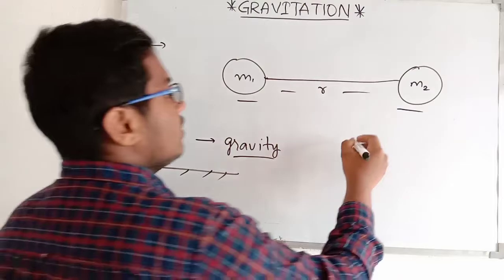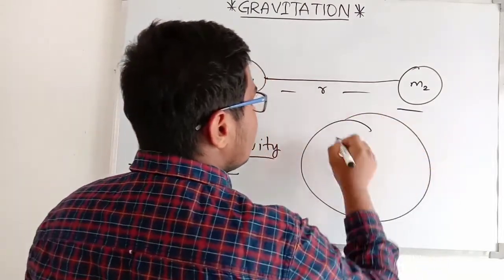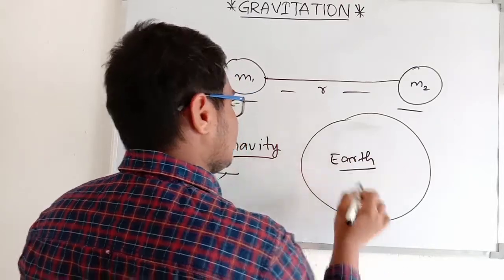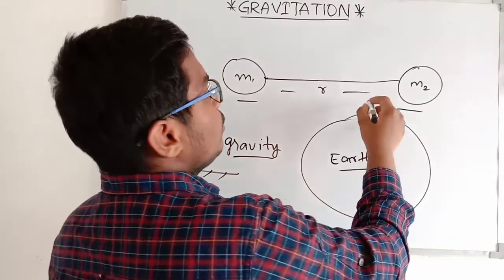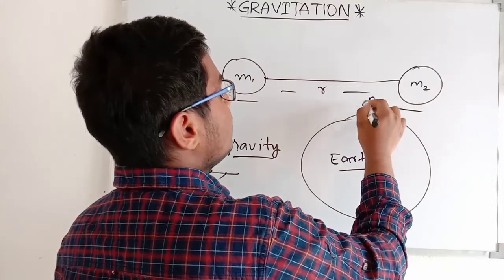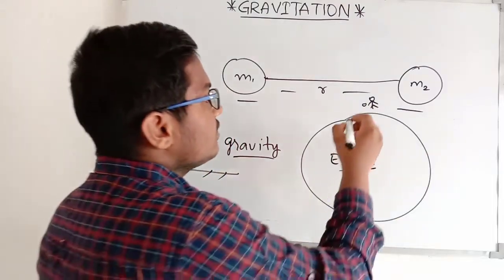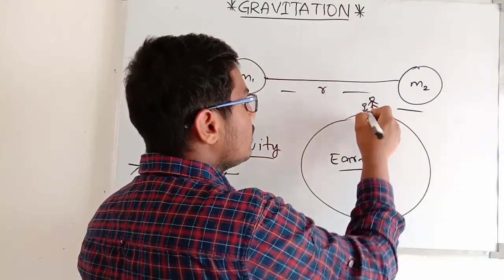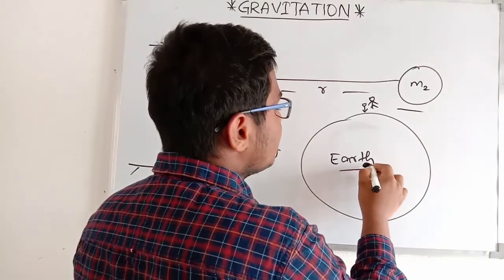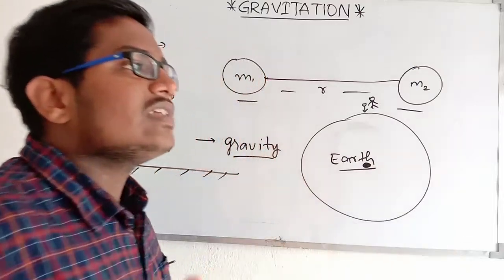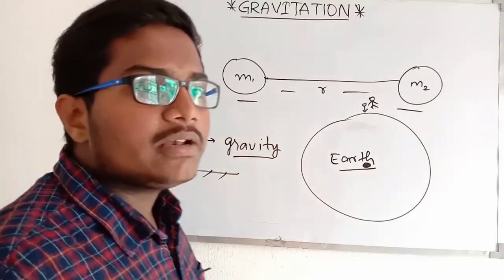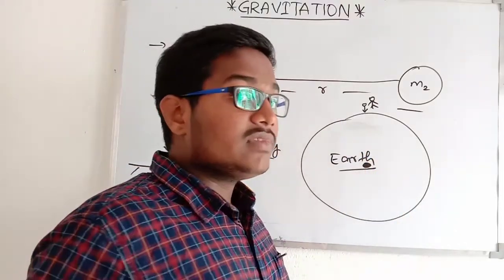Here, if we take this big circle as the earth, this is the earth. Here we are with a ball in the hand. Then if we drop the ball, it should absolutely fall down because of the gravitational force exerted from the center. Remember one thing, throughout this chapter, the earth's gravitational force is applied by the core of the earth.